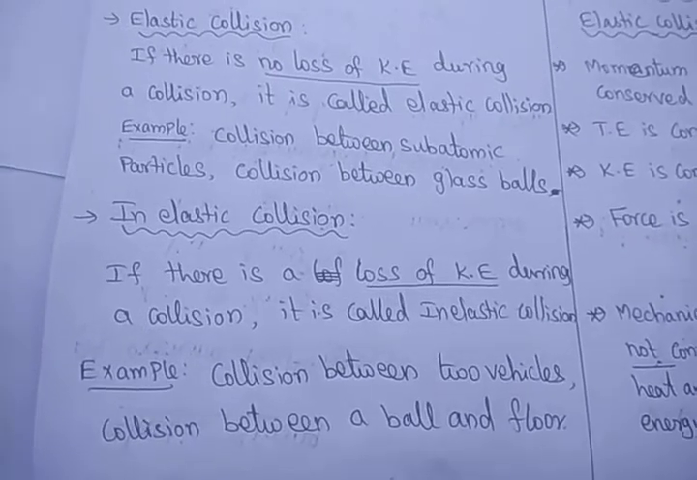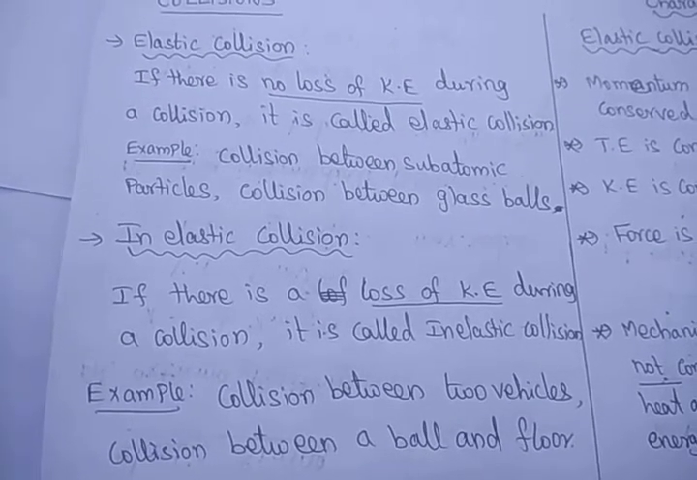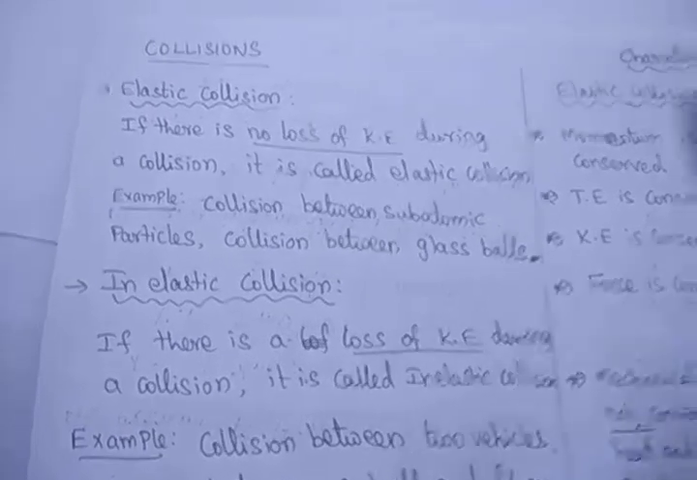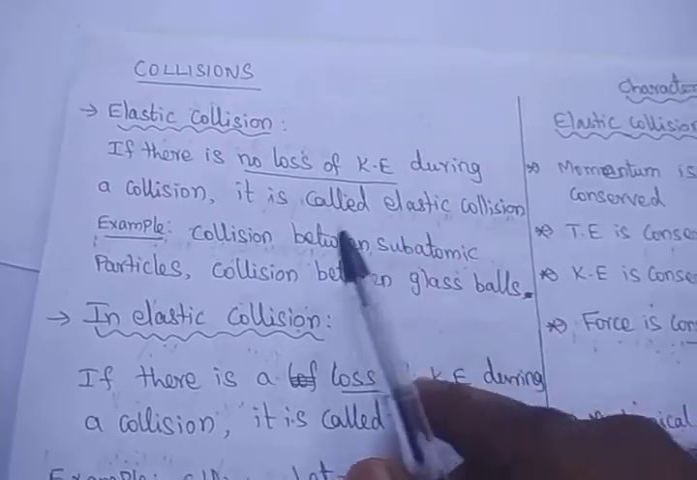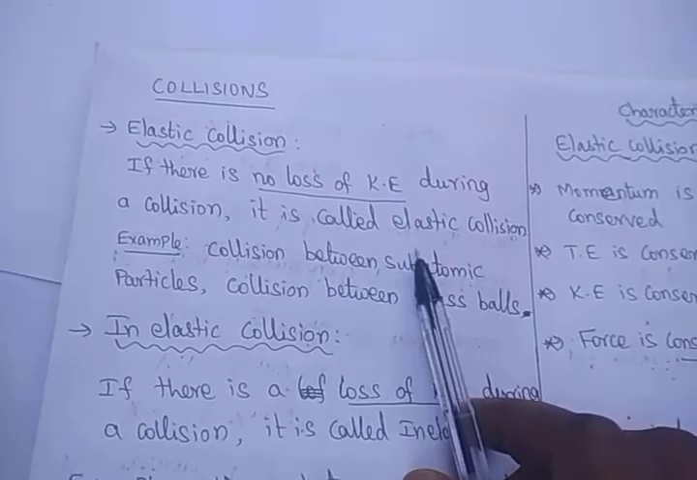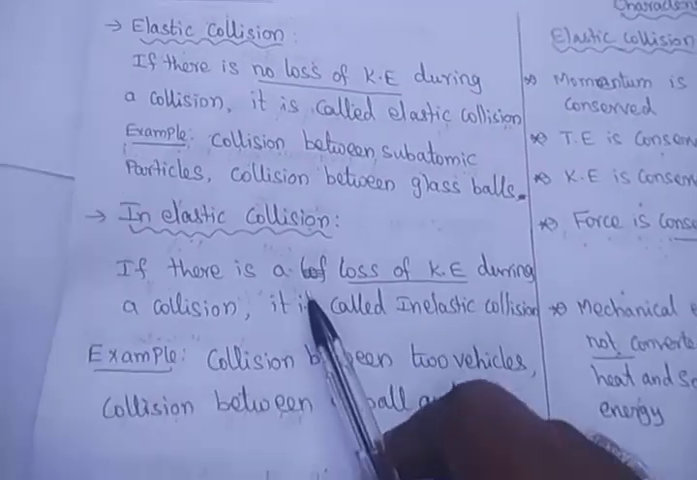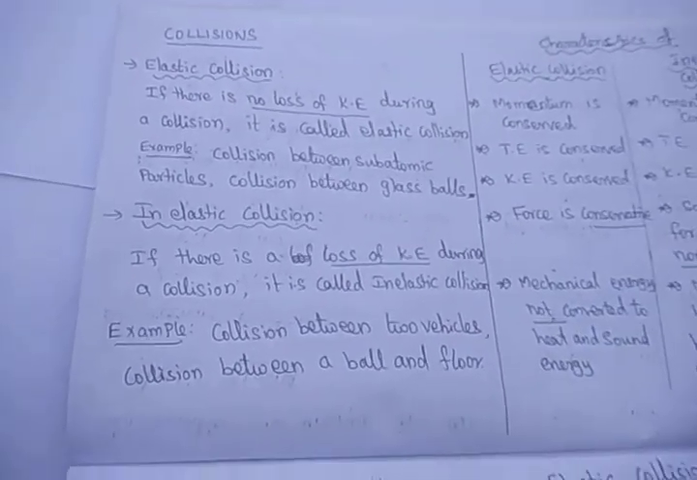Inelastic collision means there is a loss of kinetic energy during the collision. That means when two bodies collide, if there is no loss in kinetic energy between the bodies, it is called an elastic collision. If there is a loss in kinetic energy, it is called an inelastic collision.